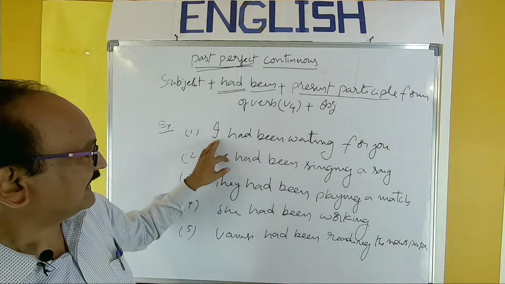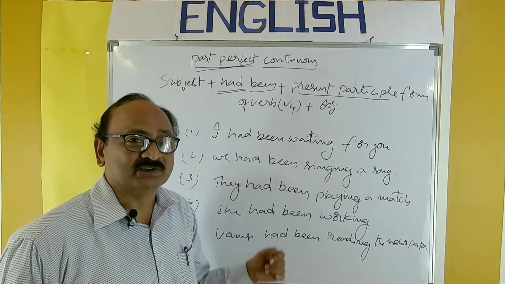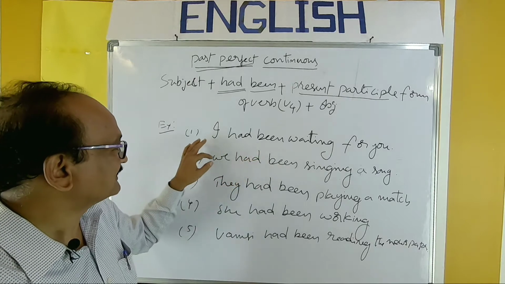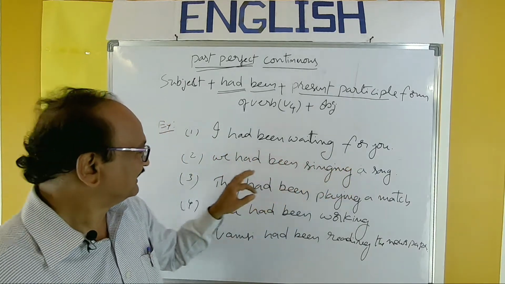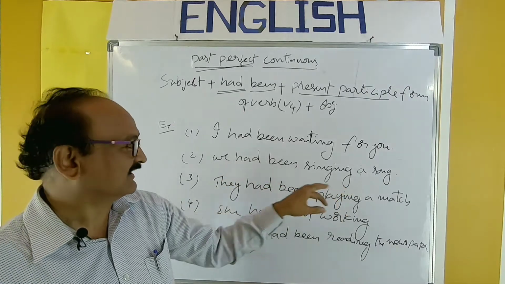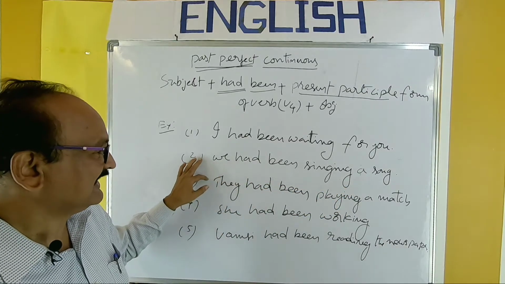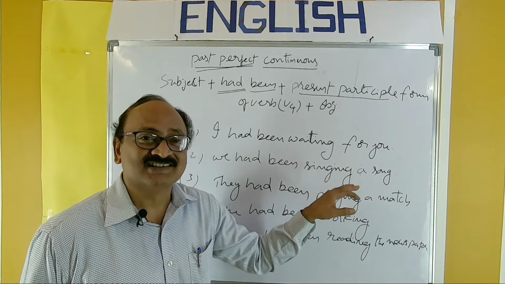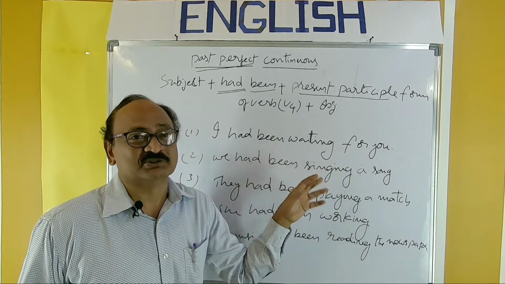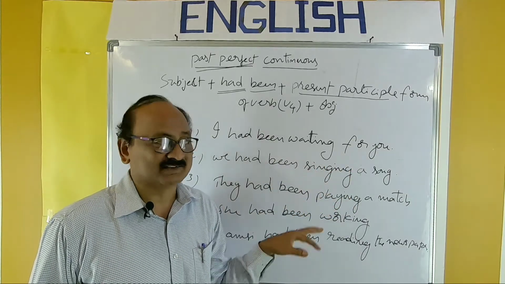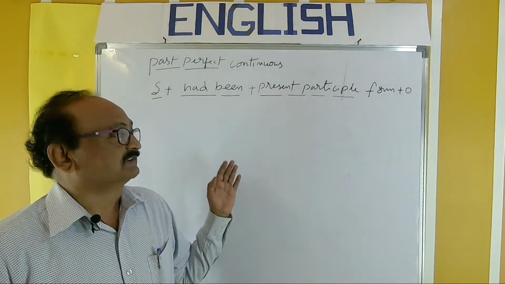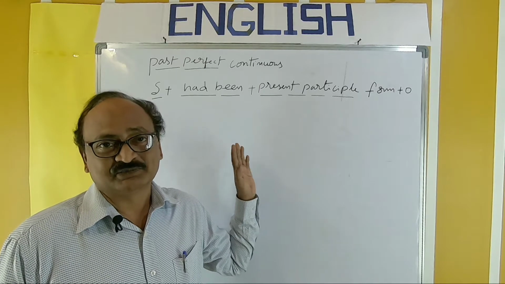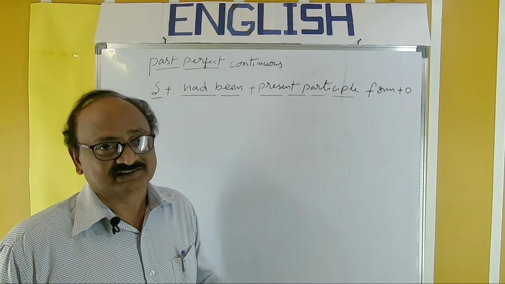Because see, I had been waiting for you. If we make it a question, had must be placed here: had I been waiting for you? We had been singing a song. So had must be placed here: had we been singing a song? People mostly don't ask questions like that. But anyway, you can take that as a point. Now, the interrogative form and negative form of past perfect continuous.